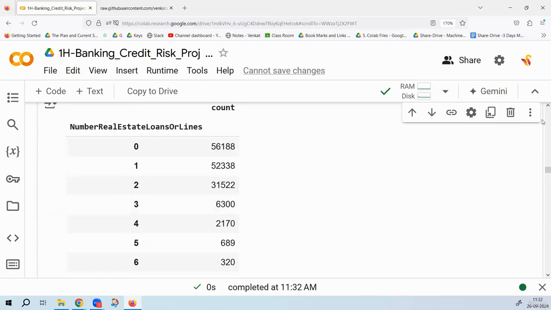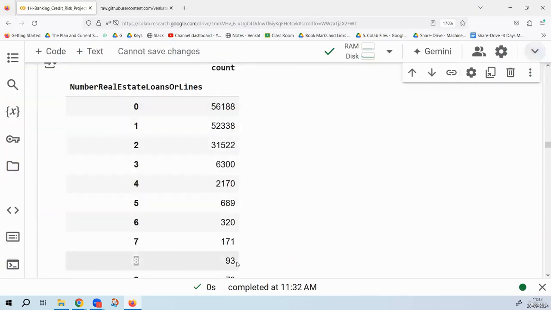Can you see these numbers are reducing, and they are reducing for a reason on the right hand side? Is that making sense to you when you read it like that? Is it fair to say that people having eight home loans, 93 people, are very, very less compared to the number of people having two home loans? There are 31,000 people who have two home loans. There are only 93 people who are having eight home loans.